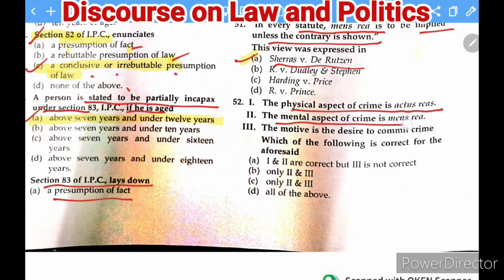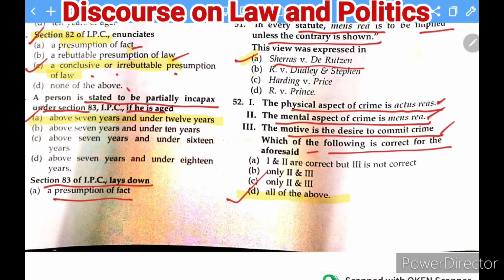Okay. The next question is here: the physical aspect of a crime is actus reus. The mental aspect of crime is mens rea. The motive is the desire to commit crime. Which of the following is correct for the aforesaid? So we have to find which statement is correct and which is not correct. Let's start here one by one. Here you can find that this is also correct. It is also correct. Yes, motive is the desire to commit crime. So therefore the right answer is D here.